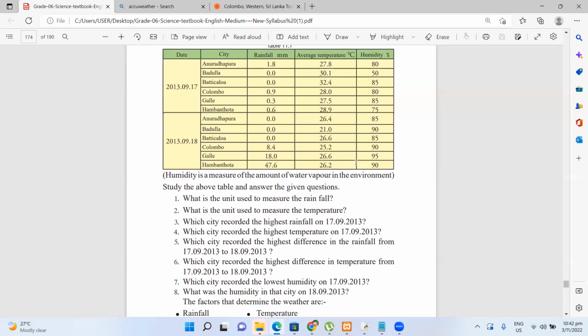Hambantota. So they're asking about the rainfall. Which city recorded the highest rainfall? Is it Hambantota? Hambantota 0.6. Asking about the 17th. See the date. Check the date. It is 17. Hambantota is correct for the 18th, but the 17th is Anuradhapura, right? Be conscious.